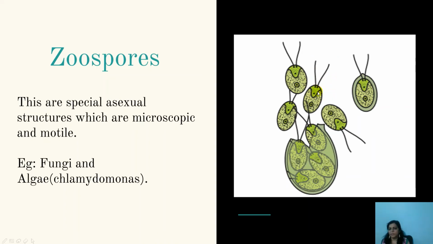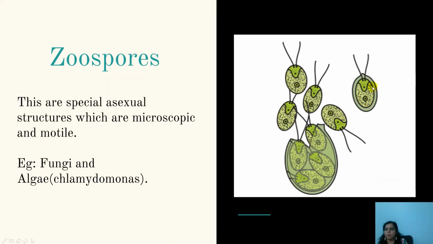Zoo means to move. So zoospores are special asexual structures which are microscopic in nature and carry the flagella for motility, and are thus formed within the parent organism. Such small structures are formed which are motile in nature, and they are asexually formed just by mitotic divisions,